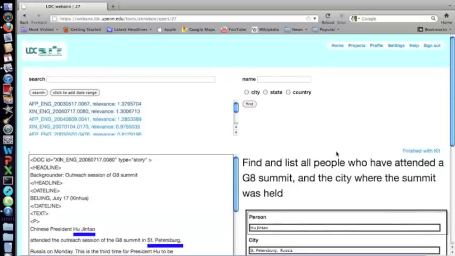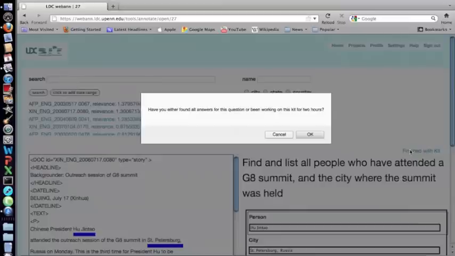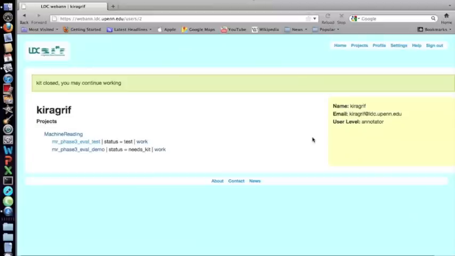When I'm done looking for answers, or I've hit the 2-hour limit, I click on Finish with Kit, and the tool asks me, have you either found all answers for this question or been working on this kit for 2 hours? I'll say OK. And then it takes me back to my home page where I can continue working.